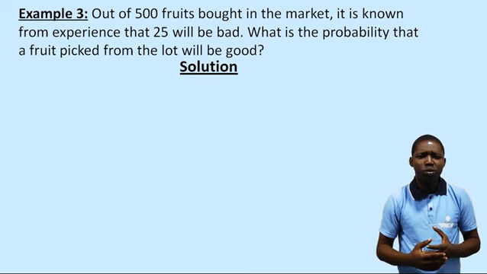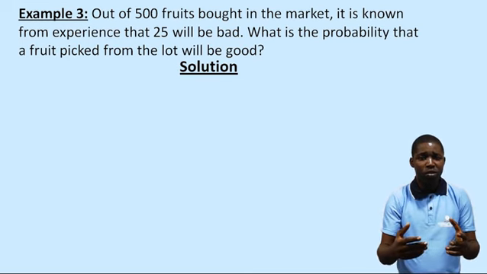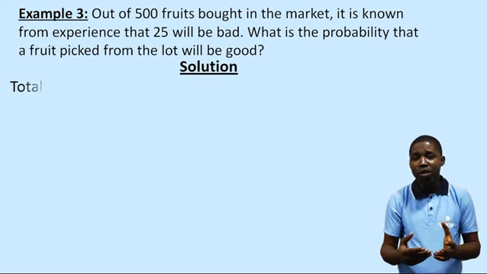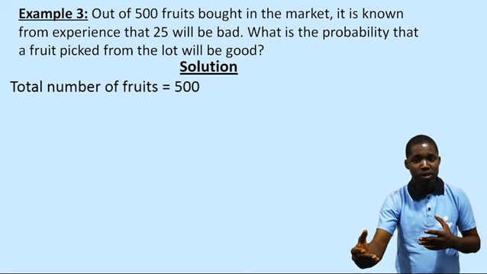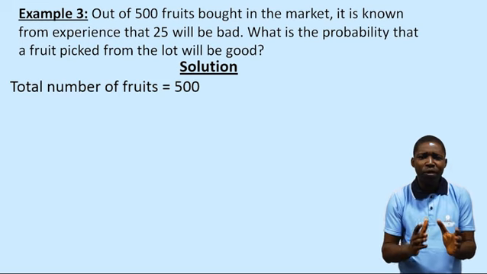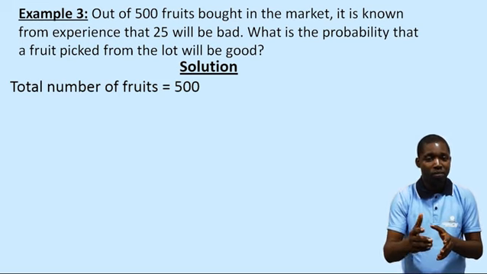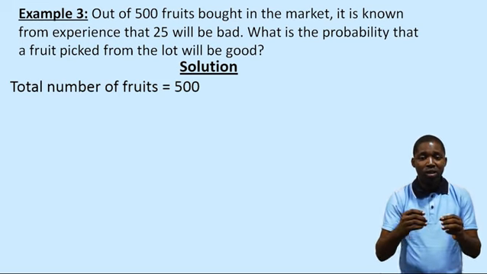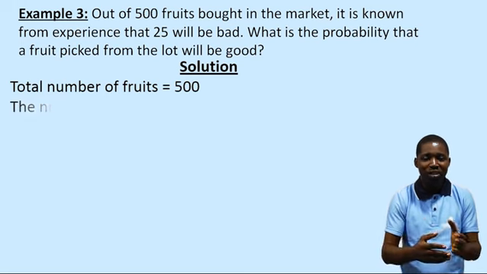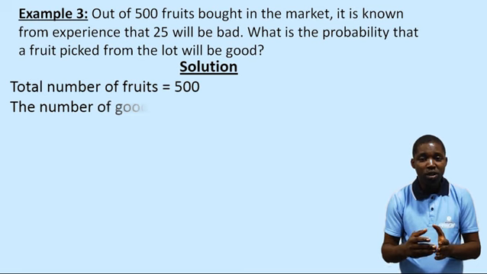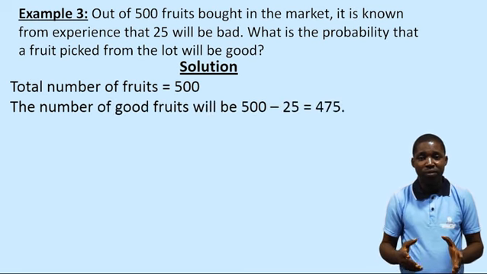In this example, we have 500 fruits in total. I can take my 500 fruit to be the total outcome or the sample space. We are also told that 25 of the fruits are bad. By the way, we are being asked to get the number of good fruits. The number of good fruits will be 500 minus 25, which is 475.